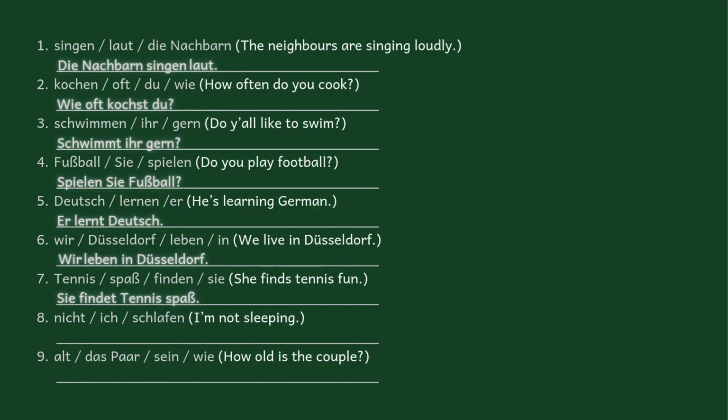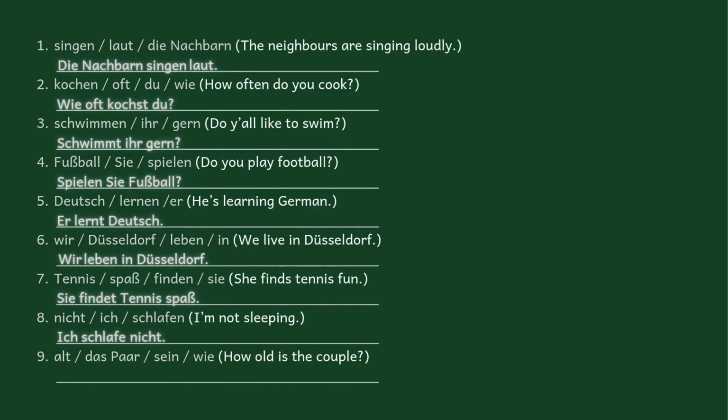I'm not sleeping. So ich, verb should be in the second position. Conjugation of ich, drop the N. Ich schlafe nicht. Now this is where we start to see some of the differences. So it should not be ich nicht schlafen. Ich schlafe nicht.